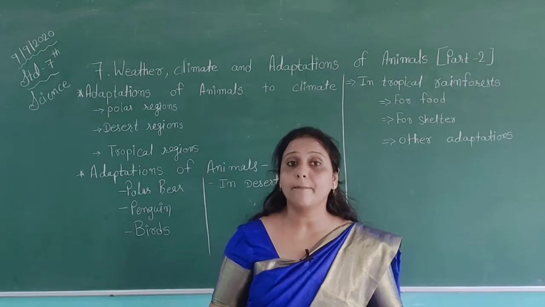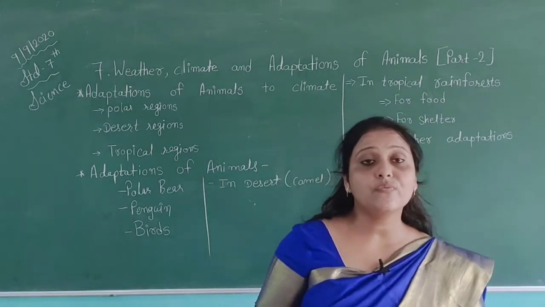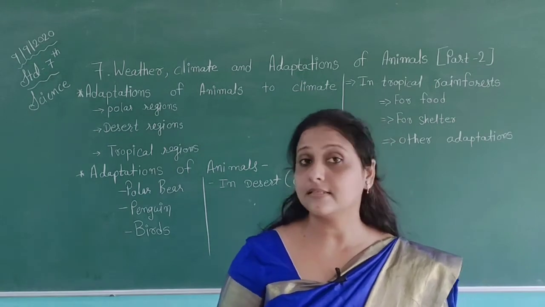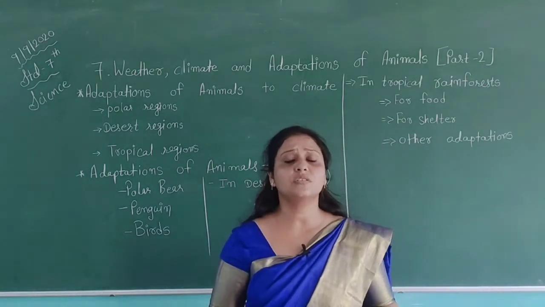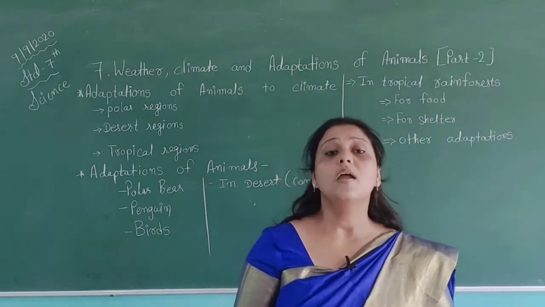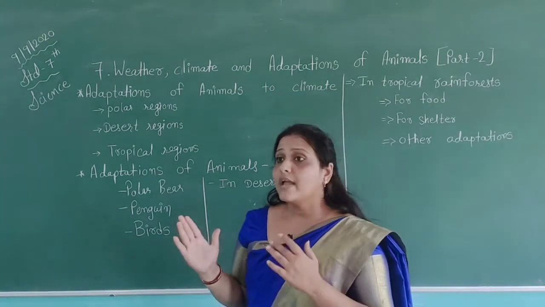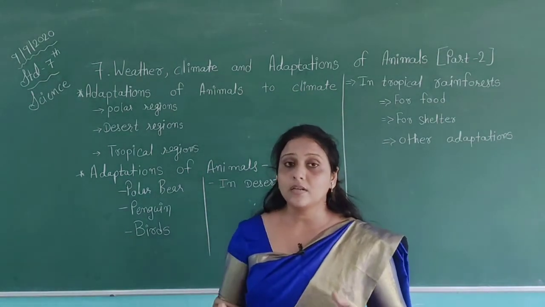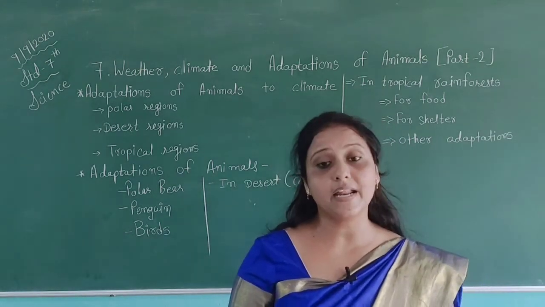According to their features, camels can survive in deserts, and penguins have different types of features, and using these adaptations they can survive in cold regions. So we have seen different types of features and adaptations in different types of animals.